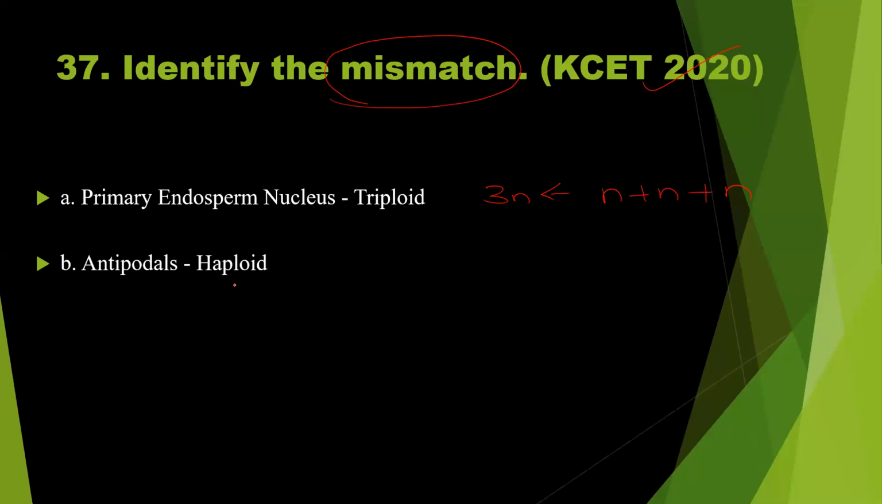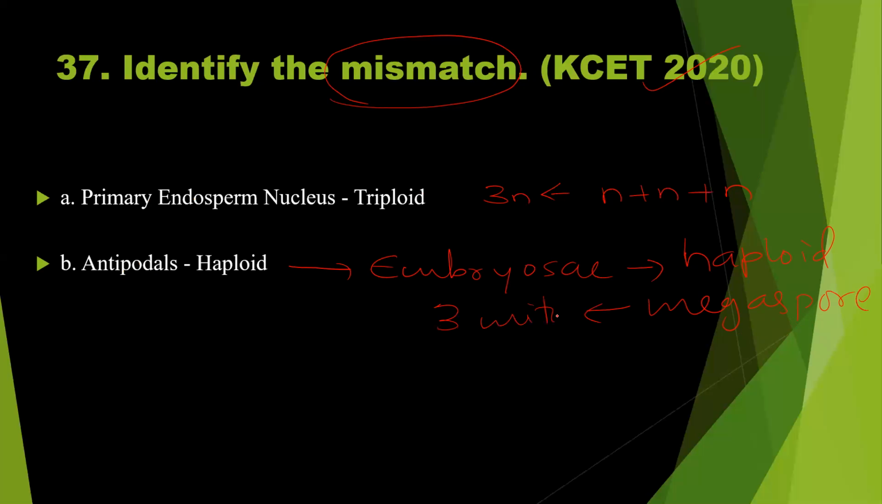Antipodals haploid. See, antipodals are found within the embryo sac. Antipodals are present within the embryo sac. You know, embryo sac is derived from the haploid megaspore. Haploid megaspore undergoes three mitotic division, three mitosis. So it leads to the formation of 8 haploid nuclei. Among these, 3 haploid nuclei develop as antipodals. 3 antipodals. So definitely these are haploid. Correct. So this is also correct.